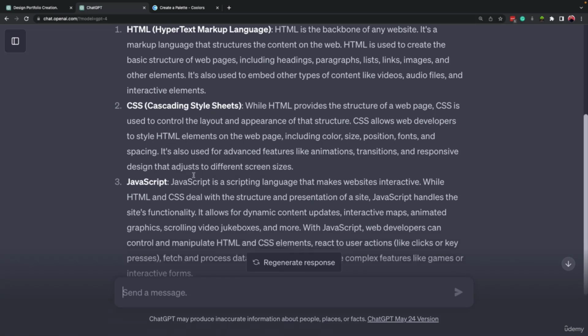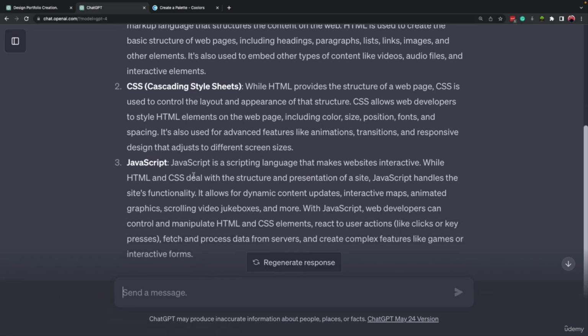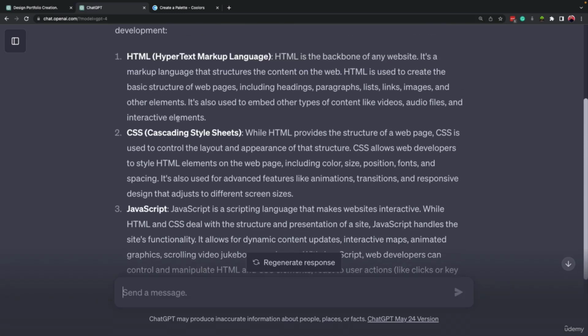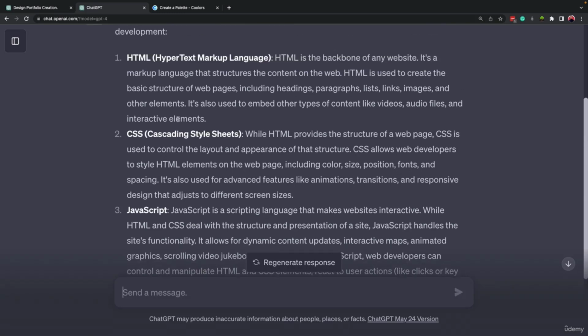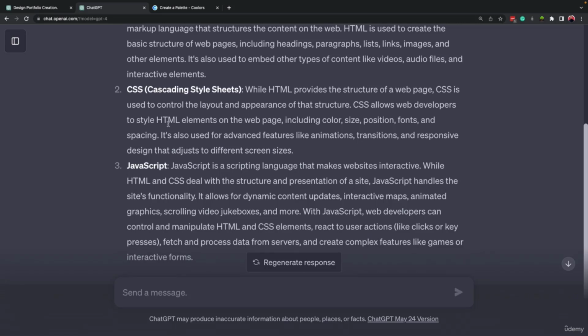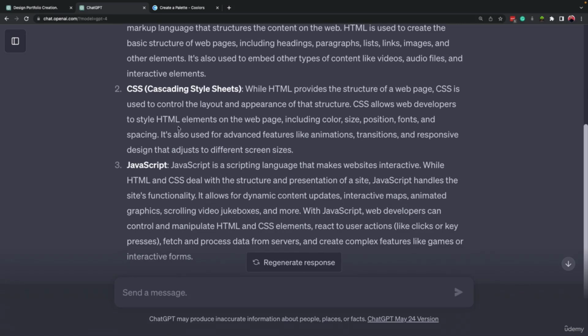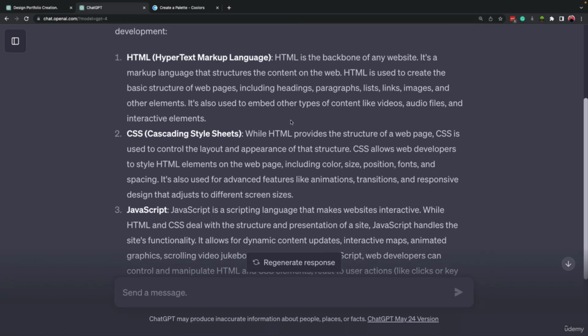So that was all about this lesson. I just wanted you to have some basic information about the programming languages that we are going to use. And even if you don't have any coding knowledge, now you have some basic information about what each of these languages is for. Okay, so that was all about this lesson. From the next lesson, we will begin creating our website. See you in the next lesson.